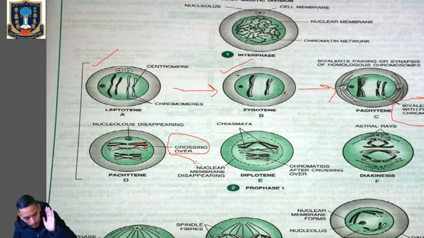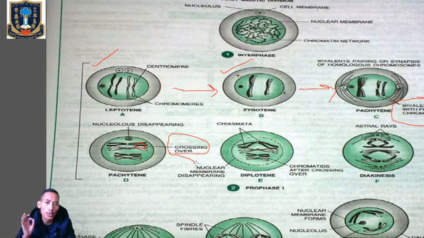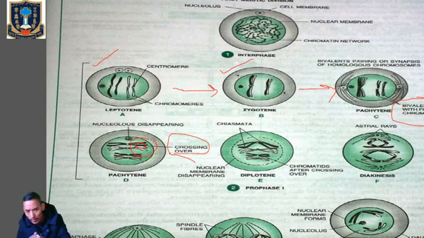So this stage is characterized by the appearance of recombination nodules, the site at which crossing over occurs between the non-sister chromatids of the homologous chromosomes. So crossing over means the exchange of genetic material between the 2 homologous chromosomes. Clear? So at this particular point where there is crossing over between non-sister chromatids of the homologous chromosomes, there will be exchange of genetic material.